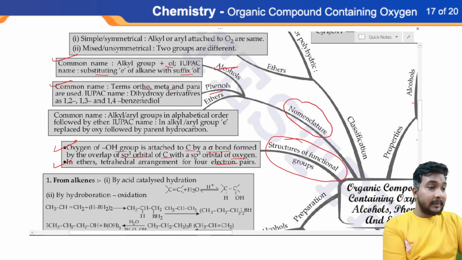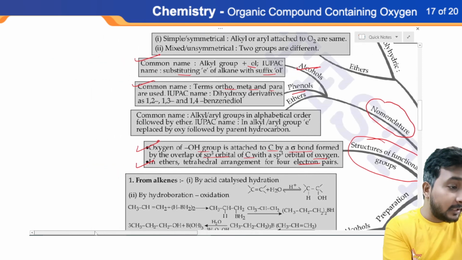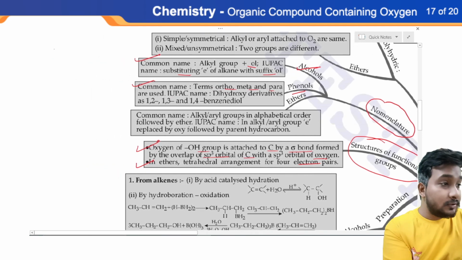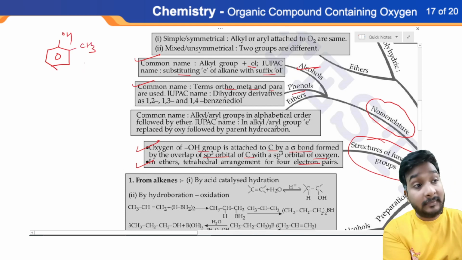the terms ortho, meta, para are used. I'll show it to you. Let me show you the ortho, para positions. Suppose we have phenol, and if we attach CH3 here, this is called methylphenol, and this is called the ortho position.